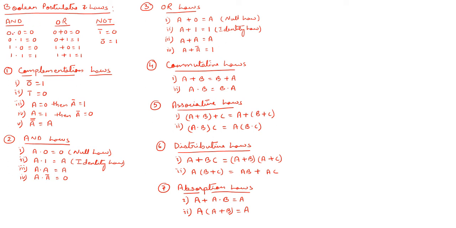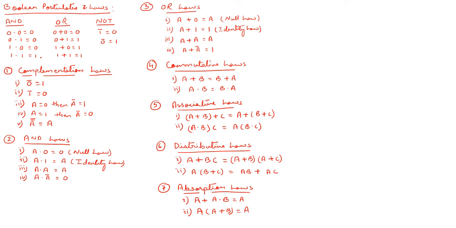Let's start with the AND operation: 0.0 is 0, 0.1 equals 0, 1.0 equals 0, and 1.1 equals 1. Similarly for OR, 0 plus 0 is 0, 0 plus 1 is 1, 1 plus 0 is 1, and 1 plus 1 is 1. Coming to NOT or invert operations, 1 bar equals 0, 0 bar equals 1. This bar is nothing but the complement, or you can say 1 dash also. Dash and bar are the same thing.